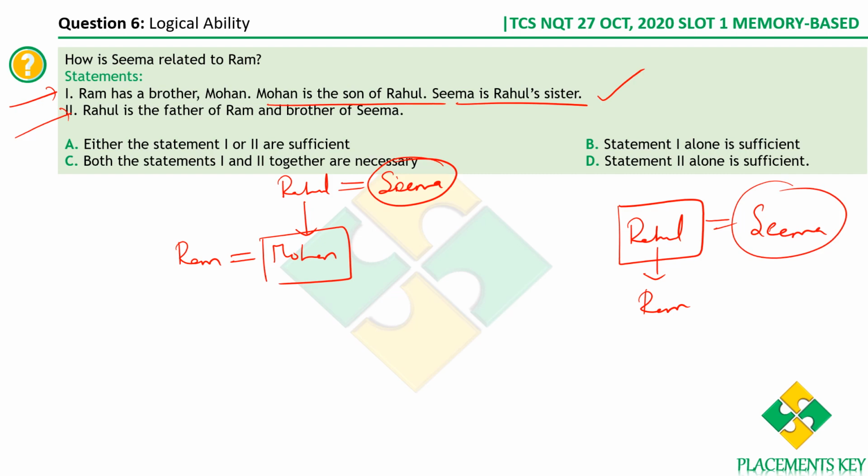Therefore, using the second statement alone also, you are able to answer the question as to what is the relationship between Seema and Ram. Therefore, either statement 1 alone or statement 2 alone is sufficient to answer the question. Therefore, option A is the right answer.